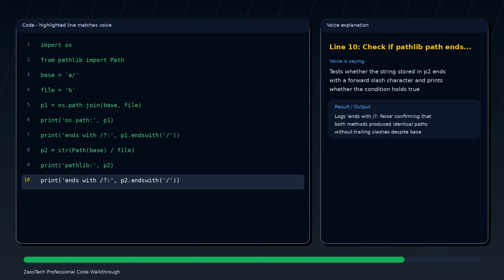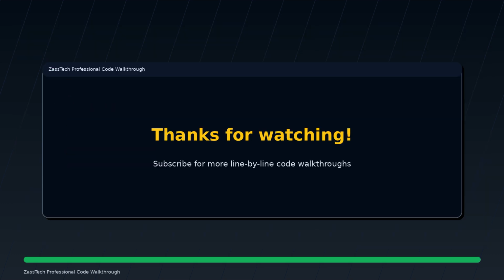Tests whether the string stored in p2 ends with a / character and prints whether the condition holds true. Use pathlib instead of os.path for reliable, predictable path concatenation, no trailing / surprises.